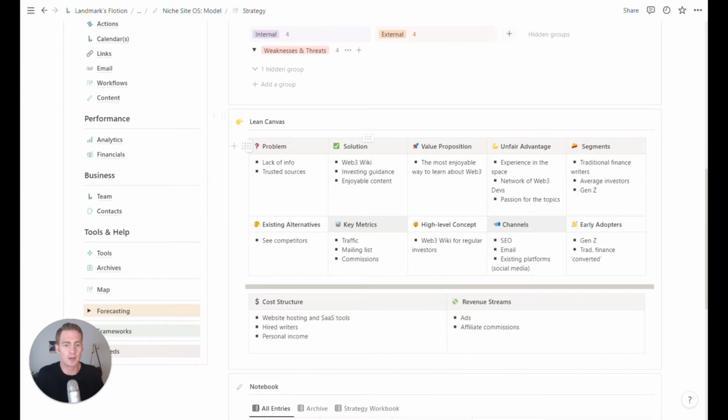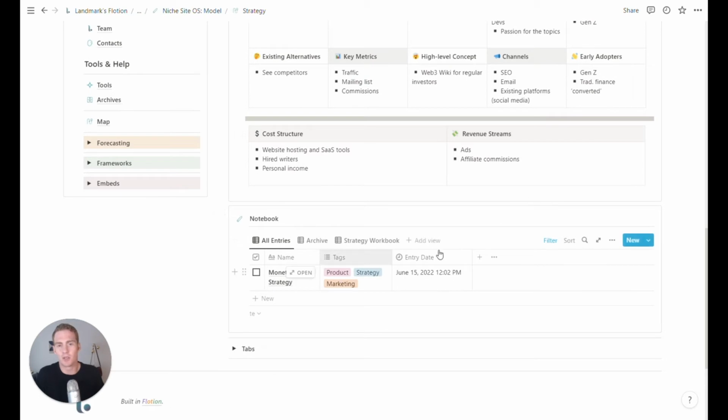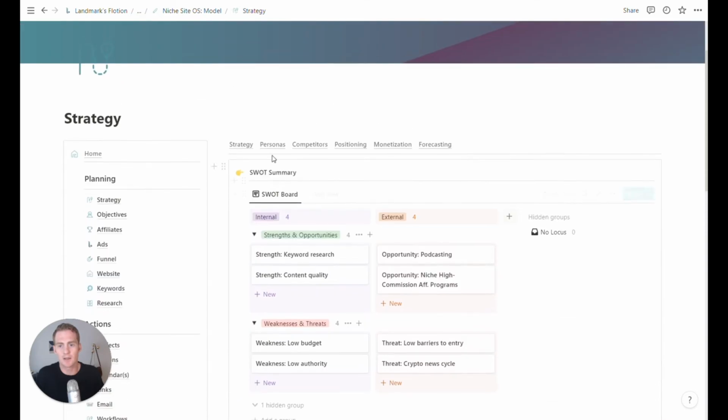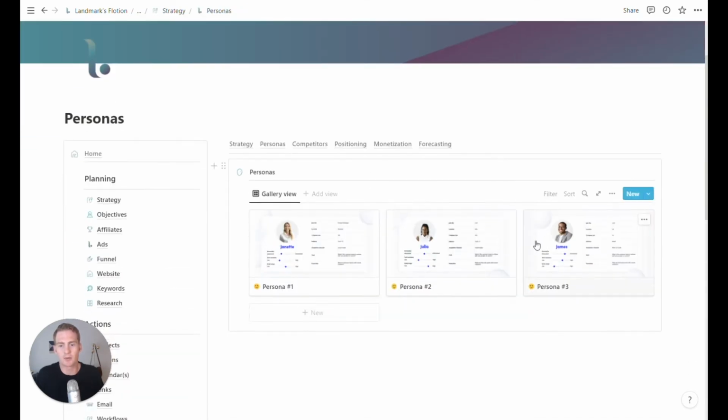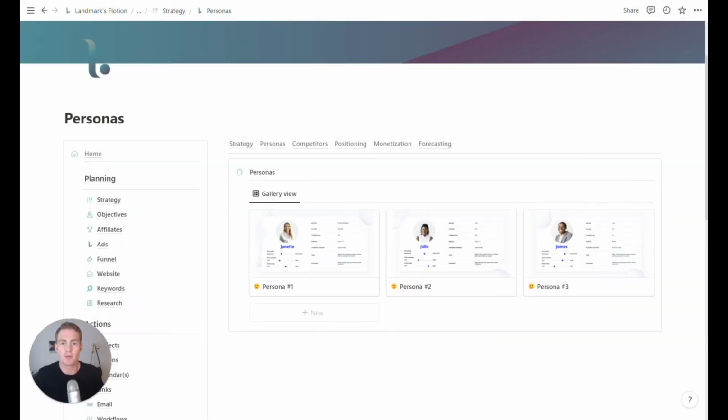That just helps you identify a few key areas of the business. And then you have a notebook to flesh out any ideas further. So that's the strategy overview. We then have a section for our personas. I might just refer you to the video covering user personas in more detail. That's a component in our library, and there's a video dedicated to that. But this is just where we could list some more details about the types of people we're trying to attract to our website. Maybe by thinking through the types of problems they have, we might come up with some better keywords for our niche site.